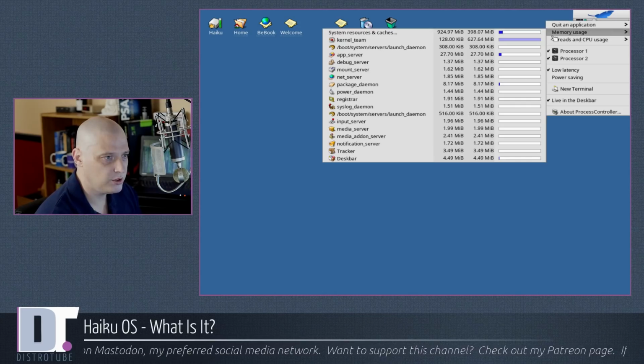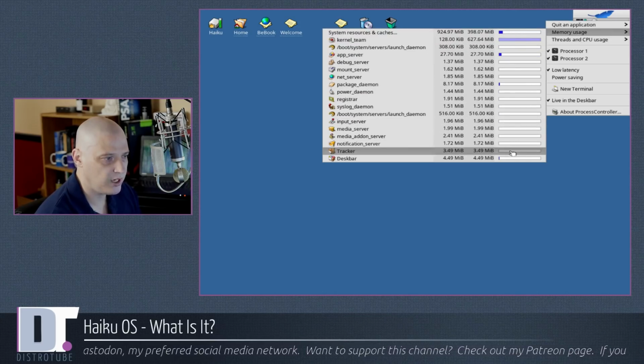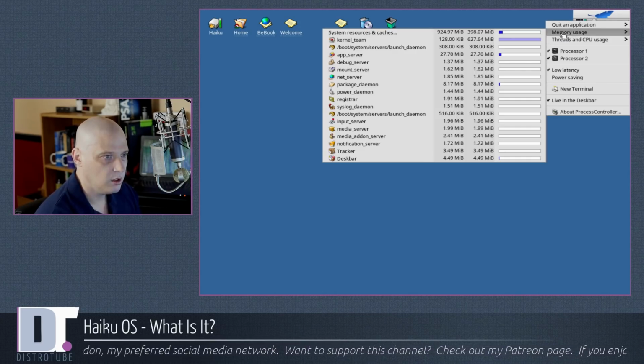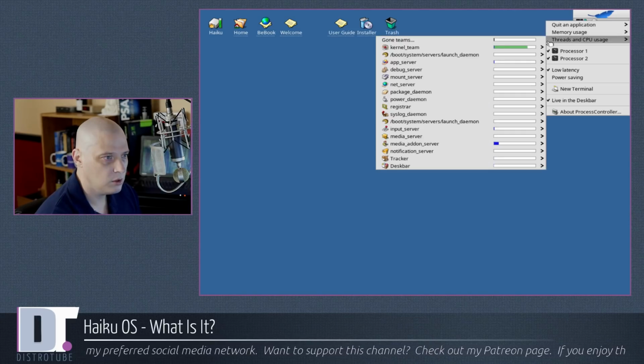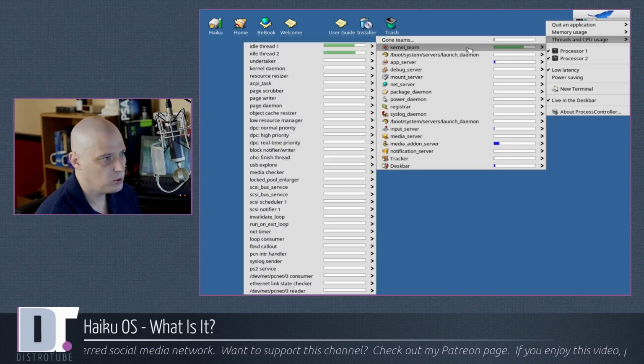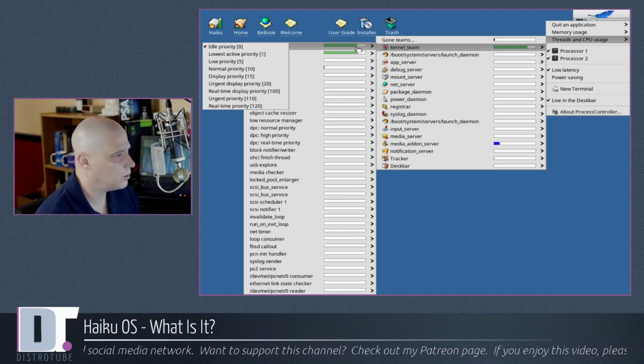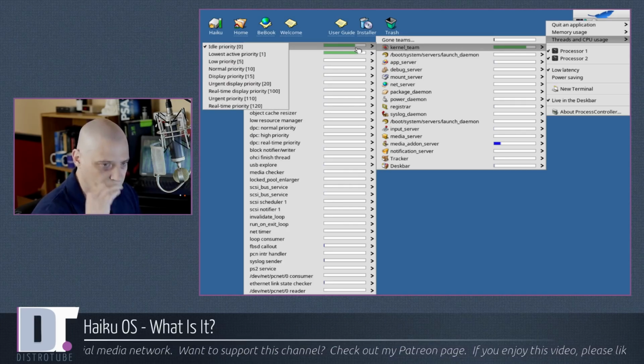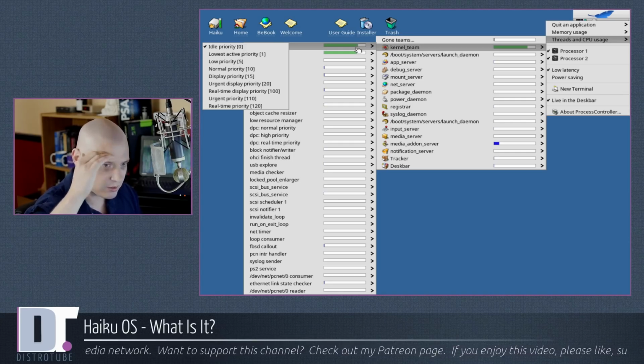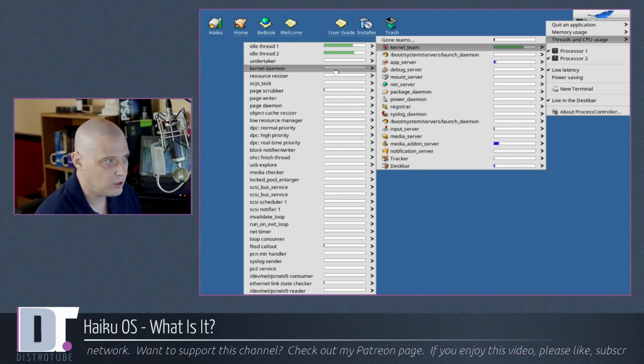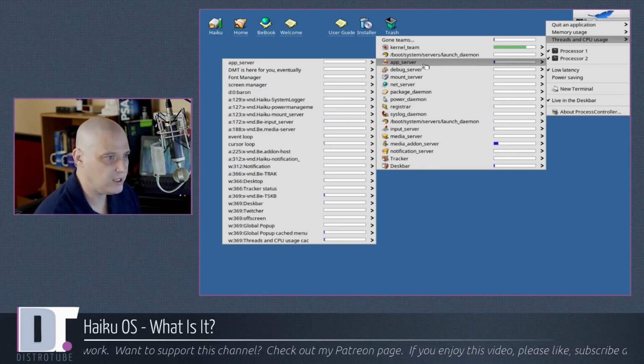We have memory usage for those that want to monitor the application's memory usage. For the thread and CPU usage, you notice that it's almost got a tree form. Those of you that are used to using HTOP in the tree form where it shows the threads and then the sub-threads, you have that, except in this really neat menu form.